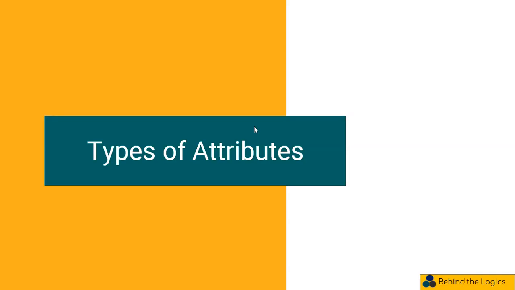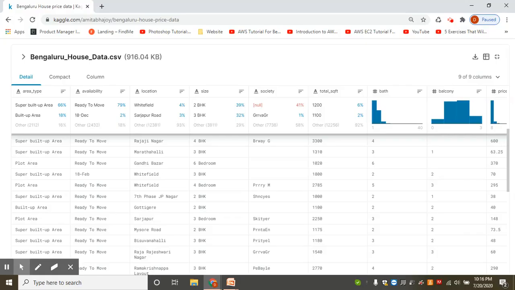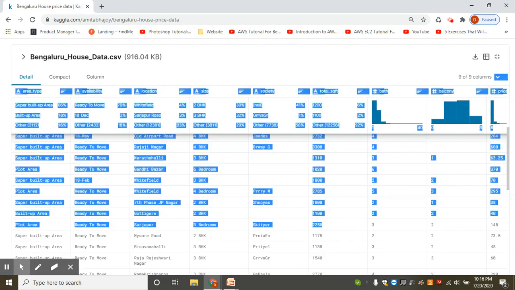Hello, welcome everyone. Today we are going to discuss types of attributes. Before knowing the types, let us understand what attributes are. Columns of a dataset are called attributes, which represent the characteristics of a data object. What is a data object? Rows of a dataset are called data objects. For example, in this house price dataset, each row is a data object and all the columns are representing the characteristics of the house object.